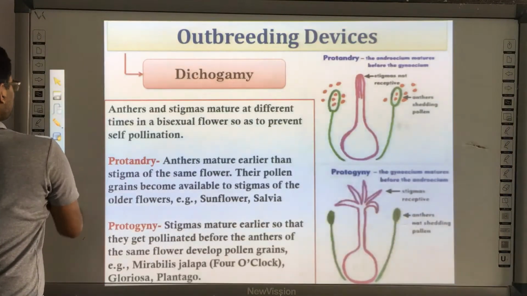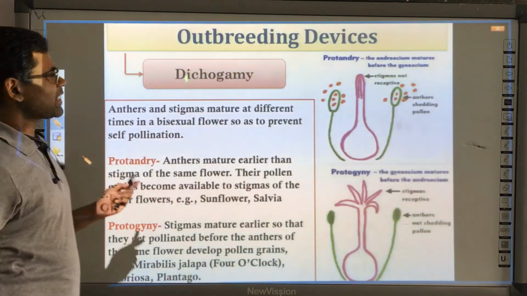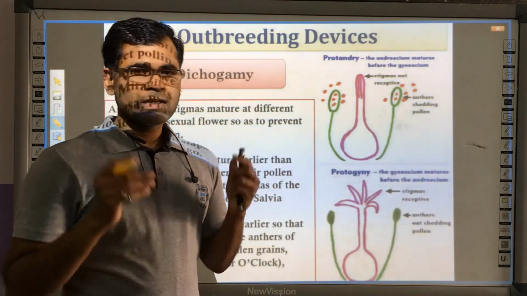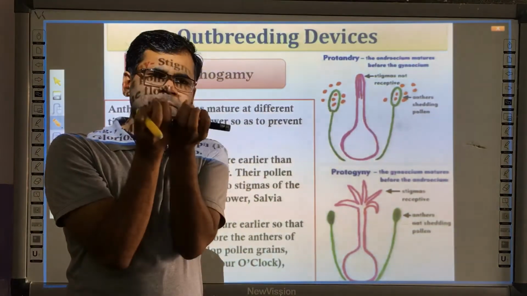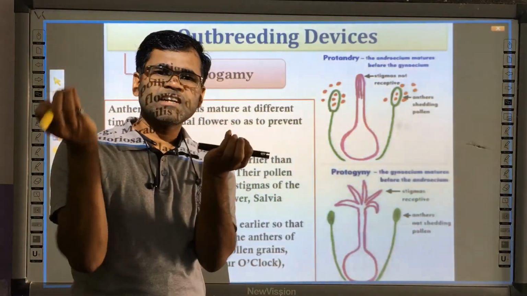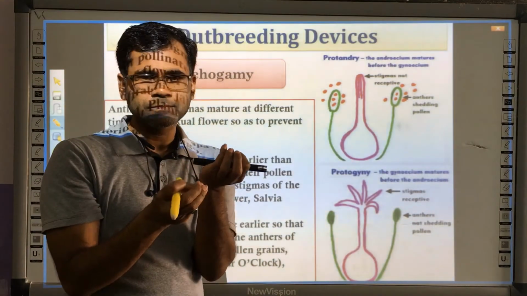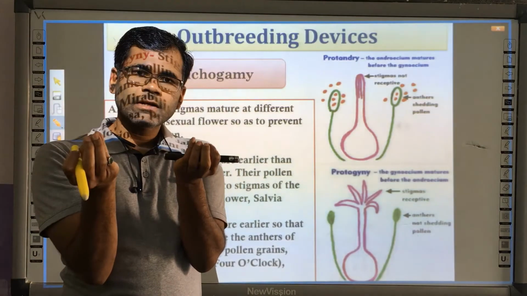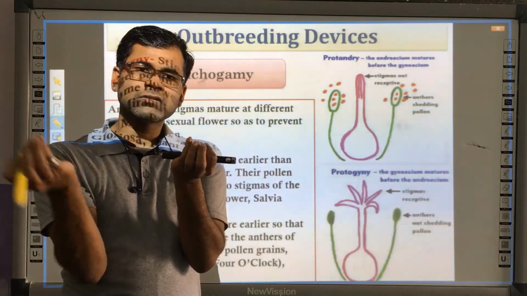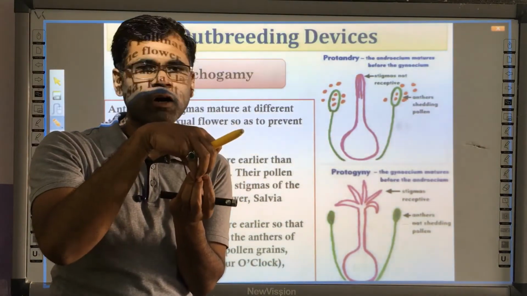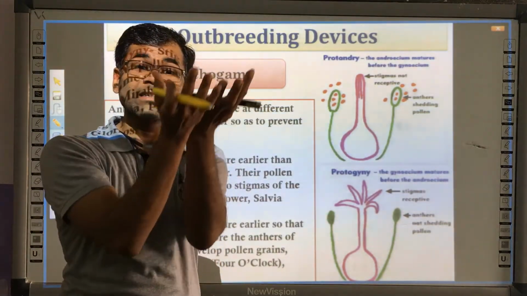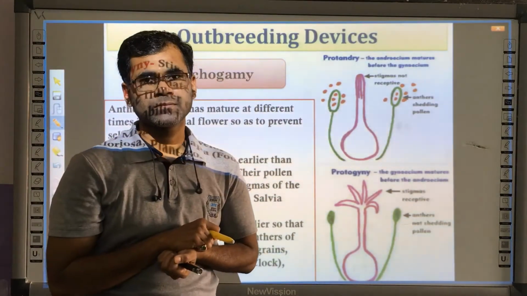The second outbreeding device is dichogamy. Again, let me make it very clear that self-pollination can occur when pollen grain from the anther transfers to the stigma of the same flower and the stigma receives this pollen grain.